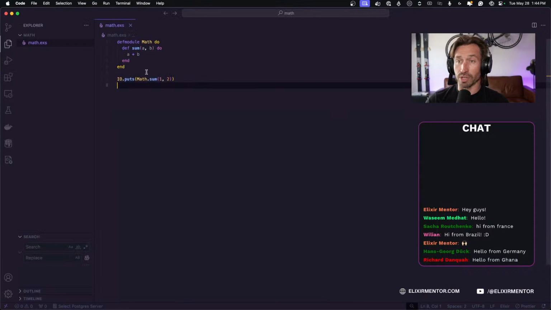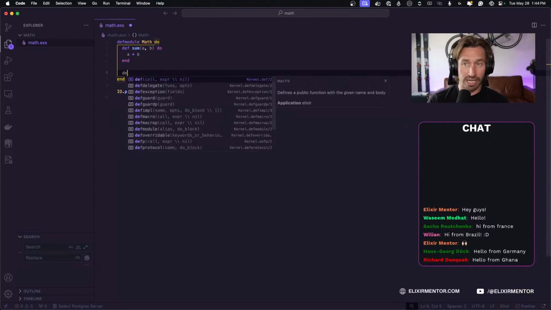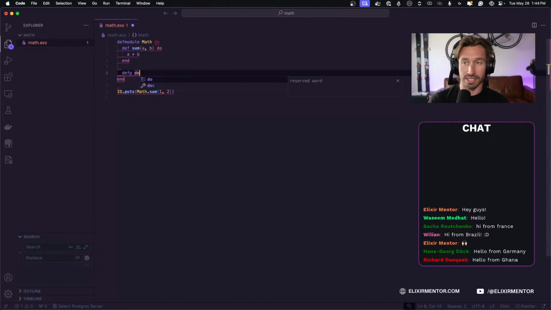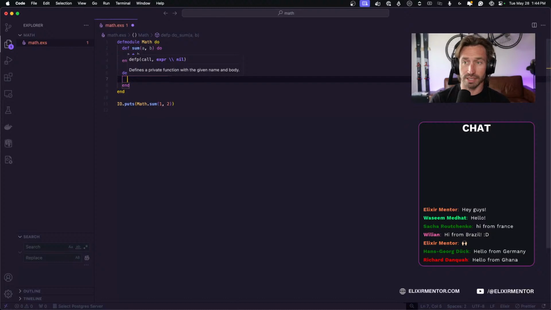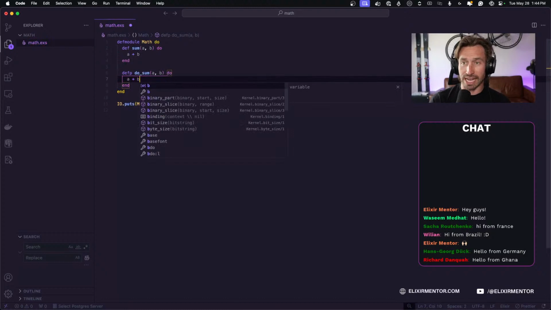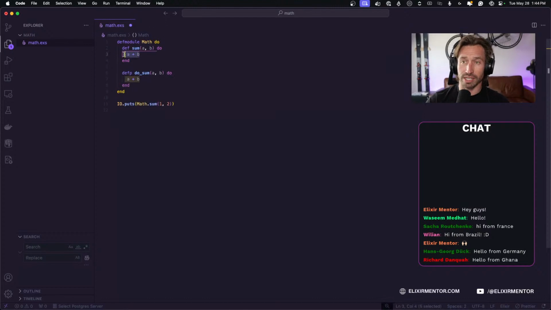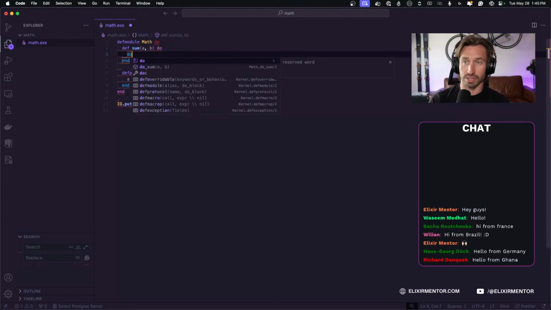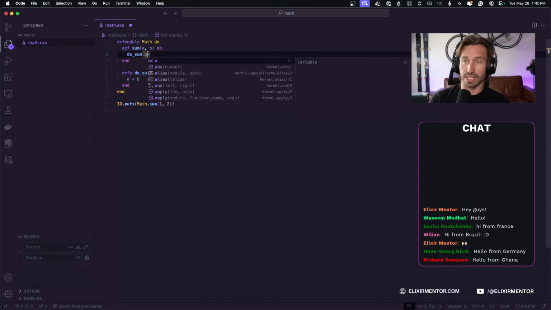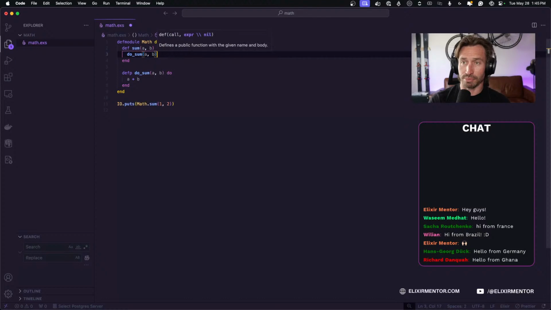All right. So we're going to refactor a little bit. So inside of our module, now we're creating a private function with defp, and this is going to be do_sum. And it also takes 2 arguments, A and B. And then inside of this, we're going to be adding A and B together. And then from our sum function, we are now calling our do_sum function, so do_sum, and then we're passing in A and B parameters to it. So our public function here has access to the private function because it's contained within the same module.